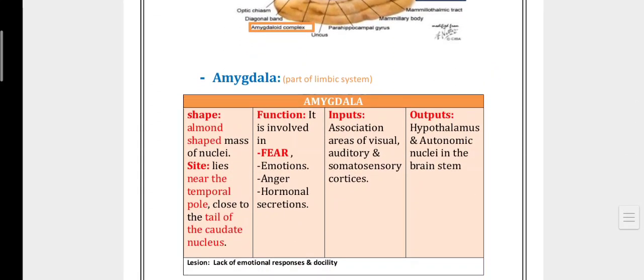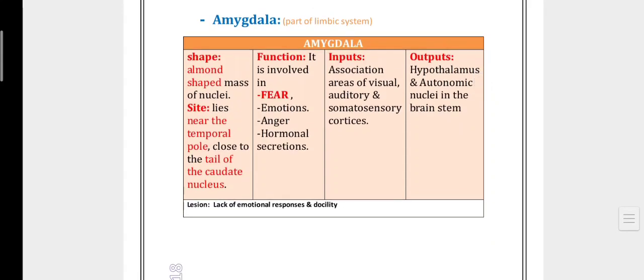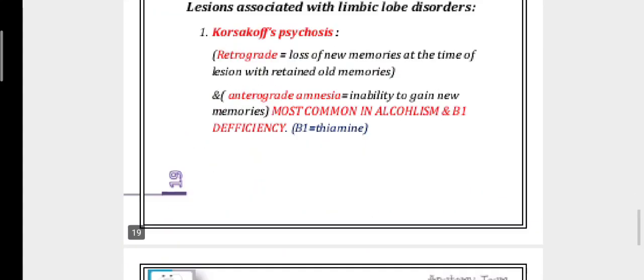Amygdala. The amygdala is an almond-shaped mass of nuclei situated near the temporal pole, close to the tail of the caudate nucleus. Its function involves fear, emotion, anger, and hormonal secretion. That is the amygdala function. Input comes from the associative areas of the visual, auditory, and somatosensory cortex. Output goes to the hypothalamus and autonomic nuclei in the brainstem.